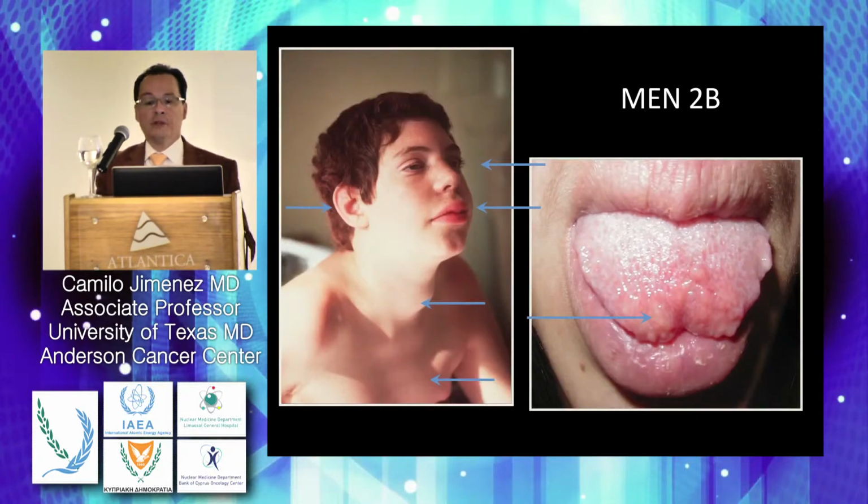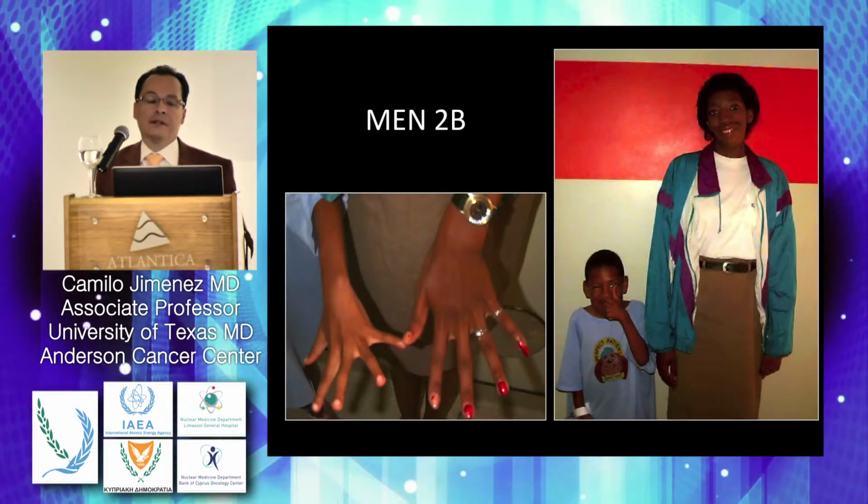Now, this one we reviewed on MEN2B, so I'm going to skip this slide. And we are going to a phenotype that we didn't see before. This is the classical Marfanoid habitus phenotype of patients with MEN2B. Again, the patient has low-set ears. You will see ganglioneuromas in the eyelids, but very important, the upper and lower extremities are disproportionately long when compared with the central part of her body. And if you look at her hands, you will see the classical spider deformity characteristic of patients with MEN2B.